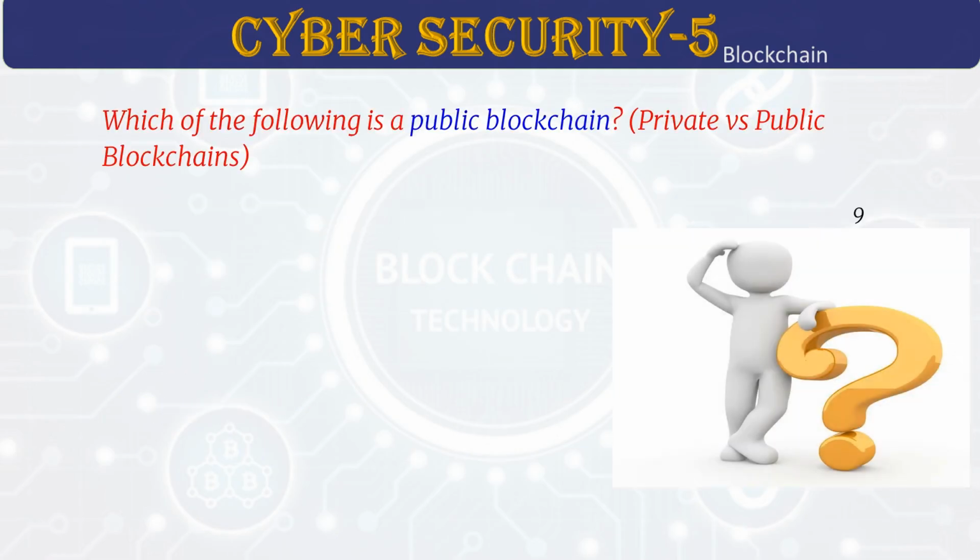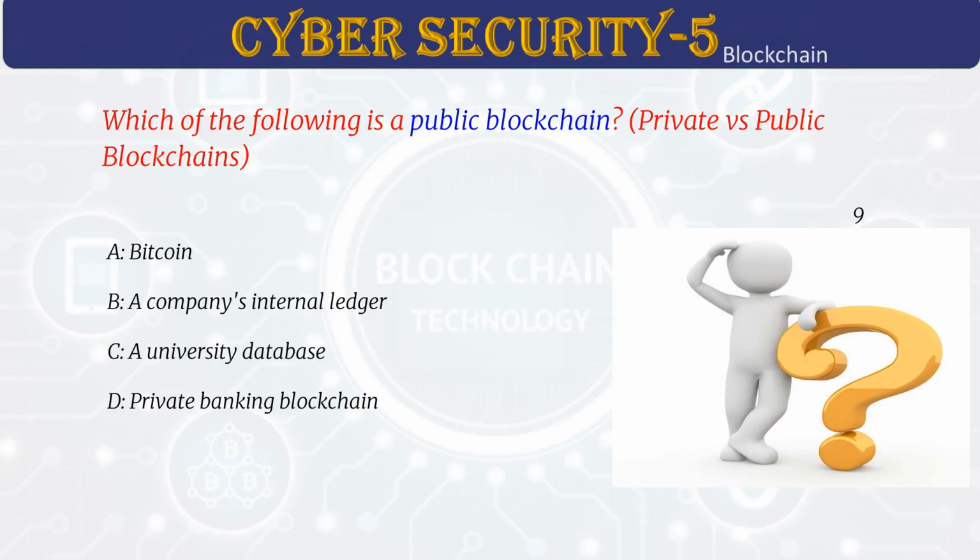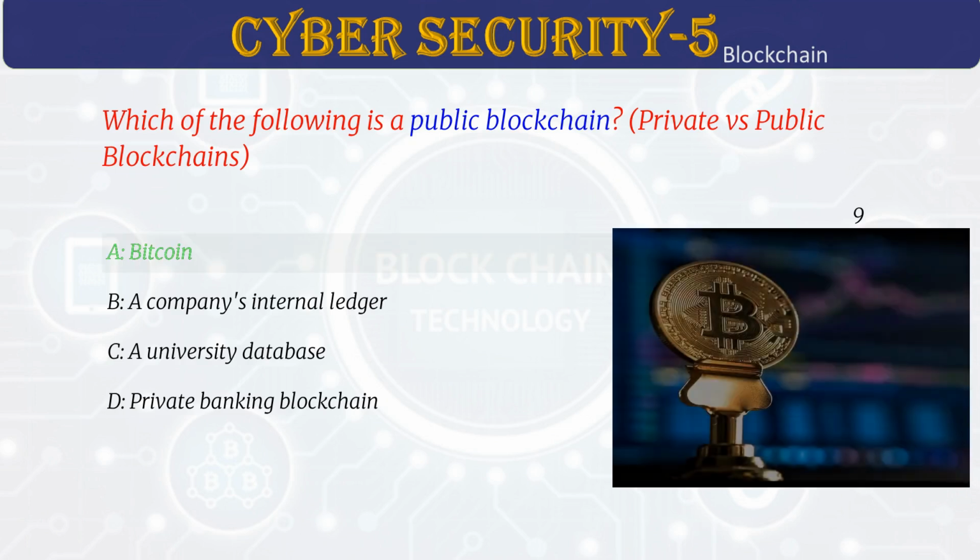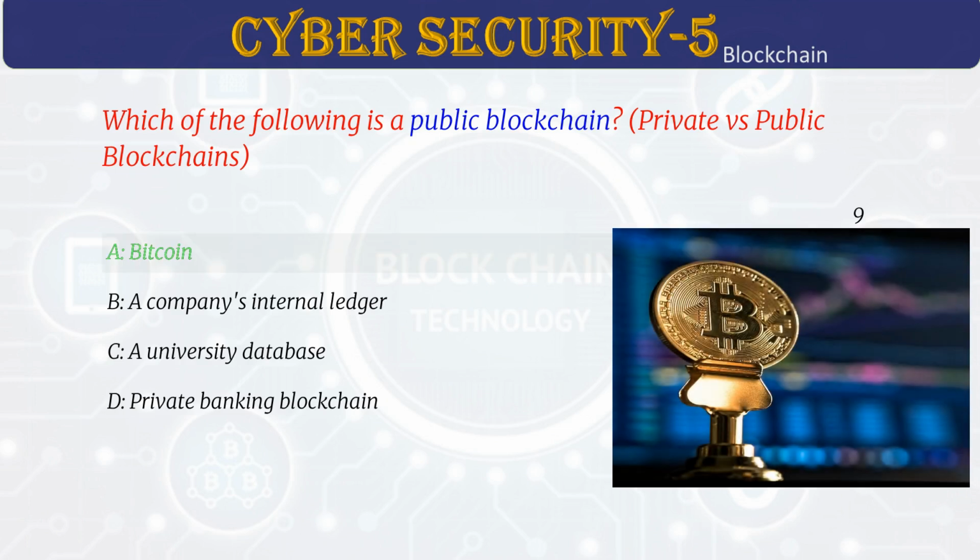Which of the following is a public blockchain? Answer A. Bitcoin. Public blockchains are open to everyone. Anyone can join and check transactions. Examples are Bitcoin and Ethereum. They aim to be transparent and decentralized.